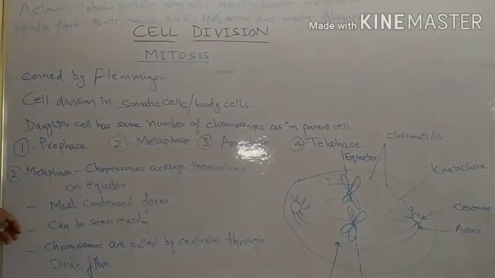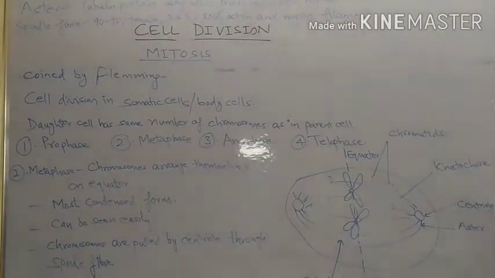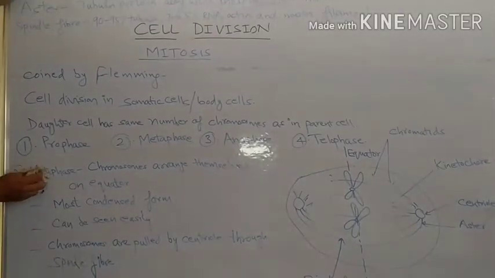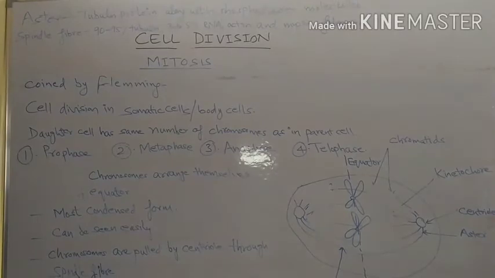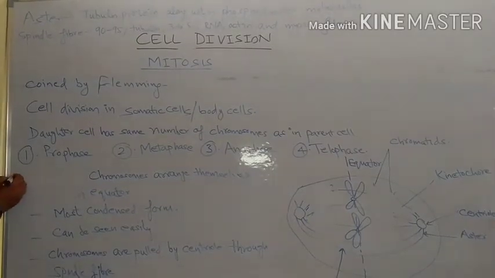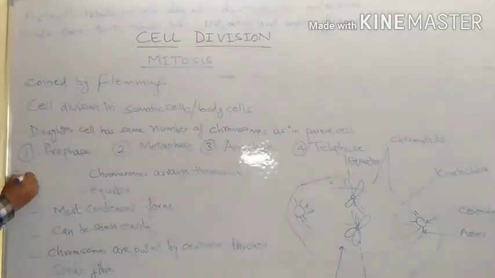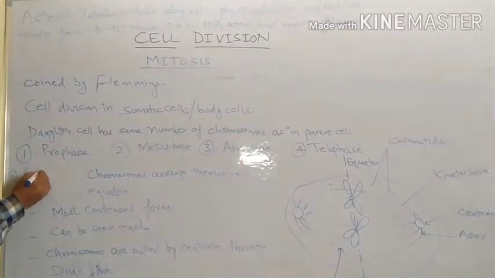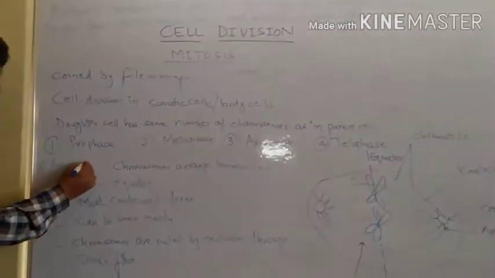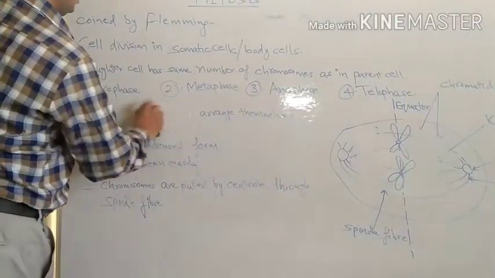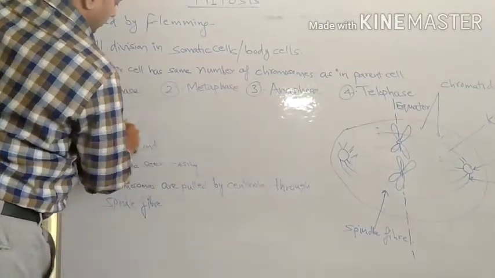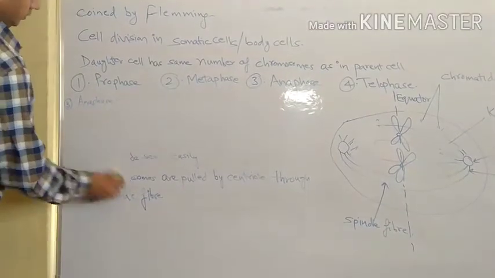Now the second stage is over. We have talked about metaphase. The third stage is anaphase. We are going to see now what happens in the anaphase stage.